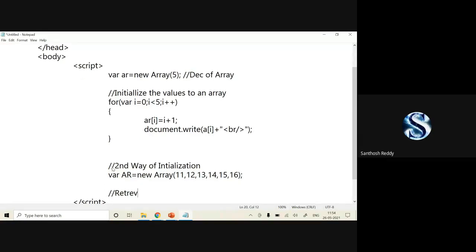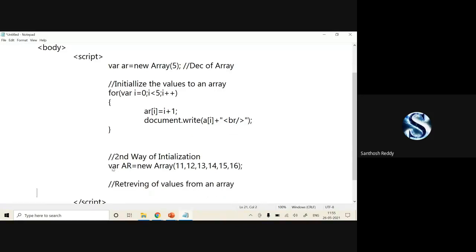Retrieving of values from an array. Now, for var i is equal to 0, i less than, how will I get to know here? 6, i plus plus.